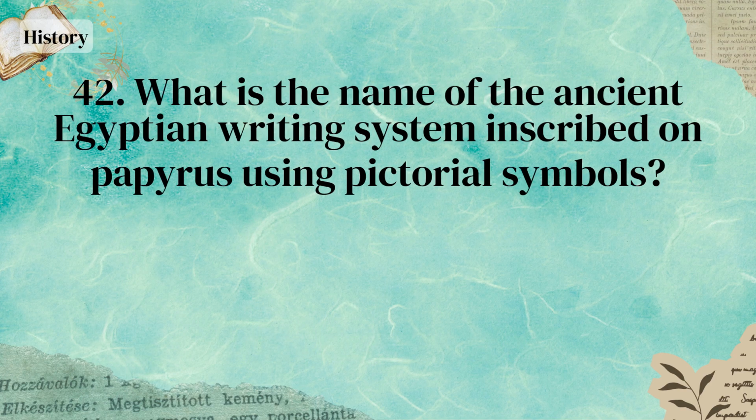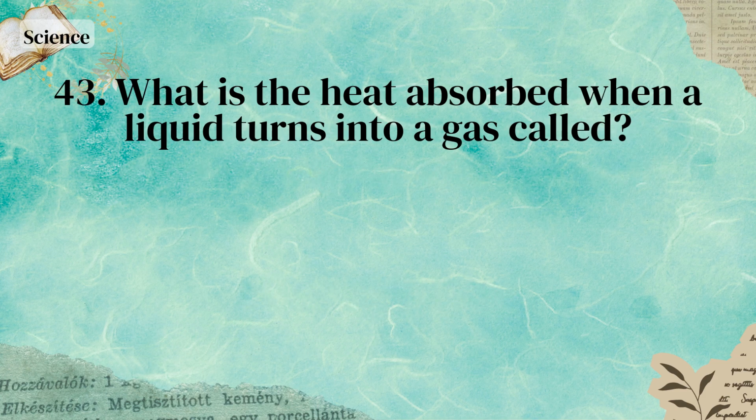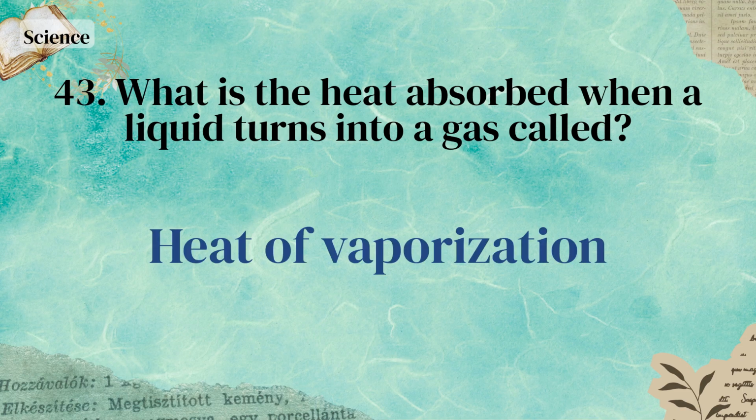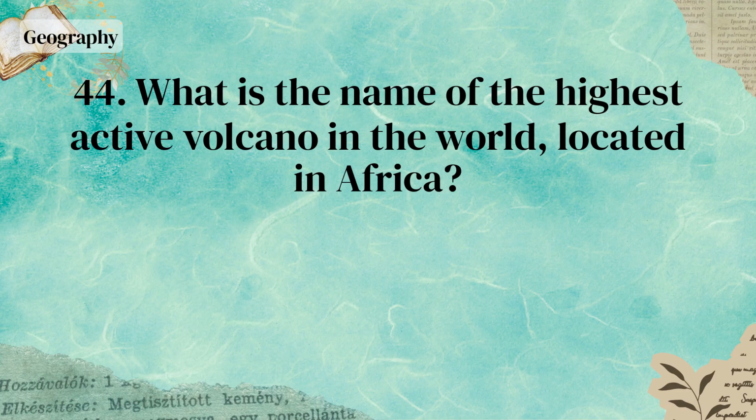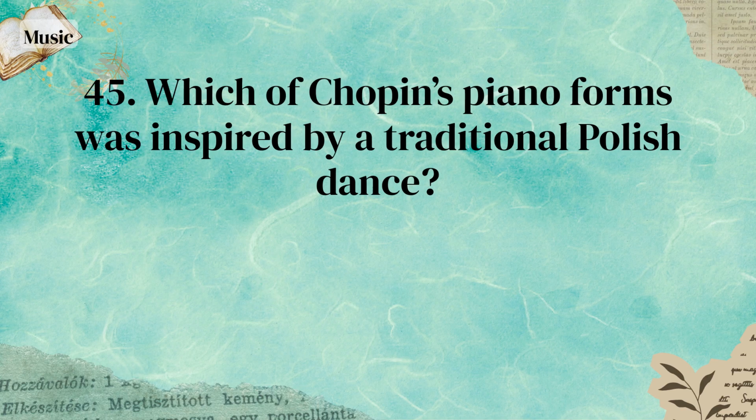United States. What is the name of the ancient Egyptian writing system inscribed on papyrus using pictorial symbols? Hieroglyphs. What is the heat absorbed when a liquid turns into a gas called? Heat of vaporization. What is the name of the highest active volcano in the world, located in Africa? Mount Kilimanjaro. Which of Chopin's piano forms was inspired by a traditional Polish dance?